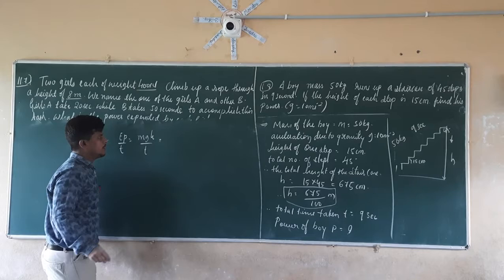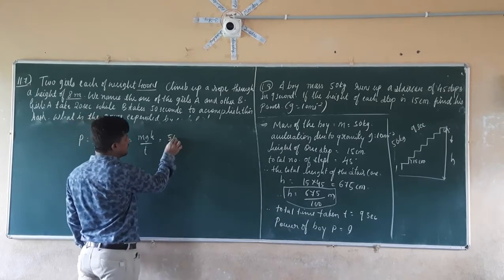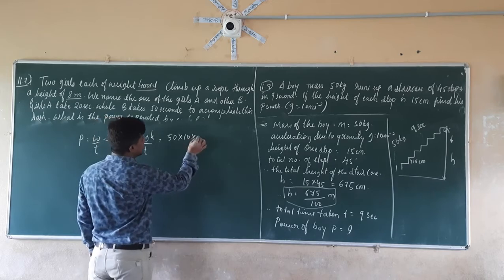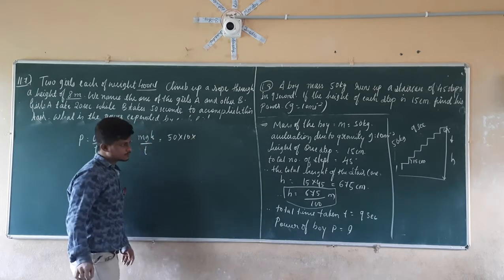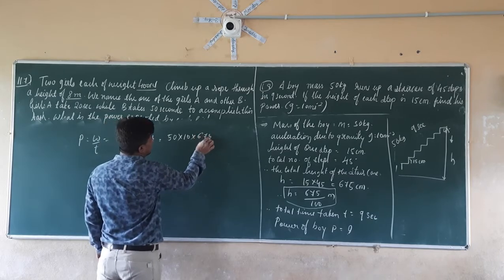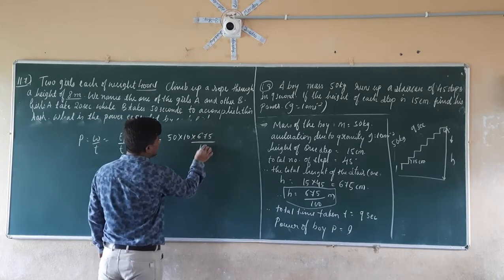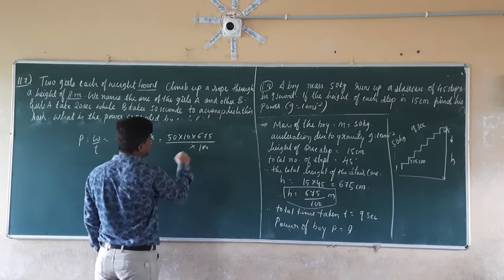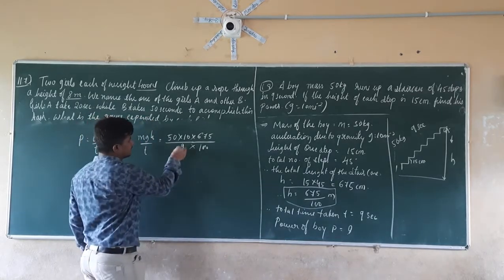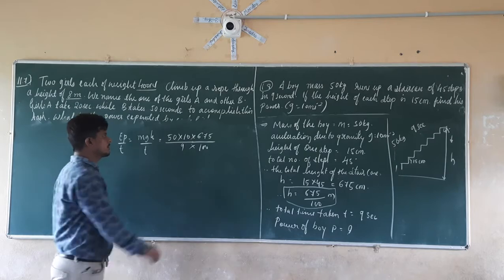So what is the value of m here? It is equal to 15, which is given in the problem statement. g is given as 10. And the height is given as how much? It is equal to 675 divided by 100. I am going to take it as the numerator. The time taken here is given as 9 seconds, so it is going to be divisible by 9.